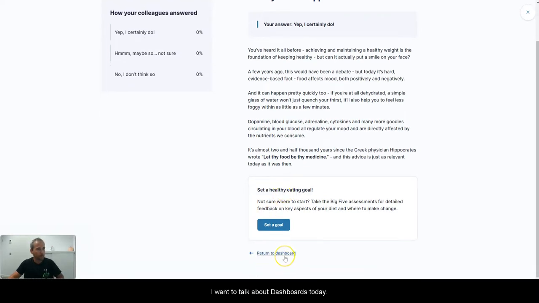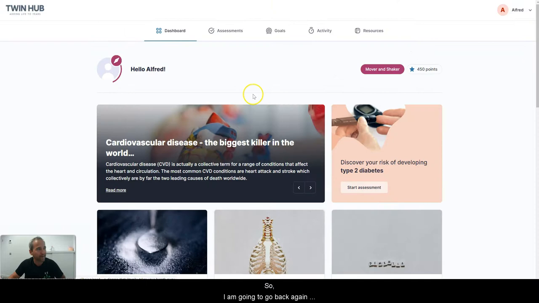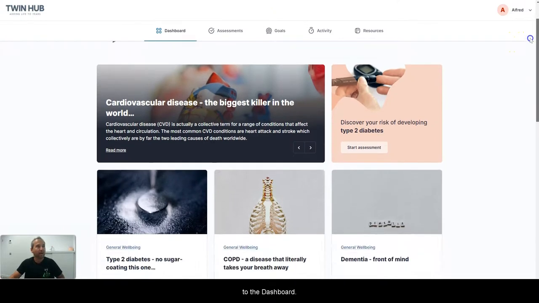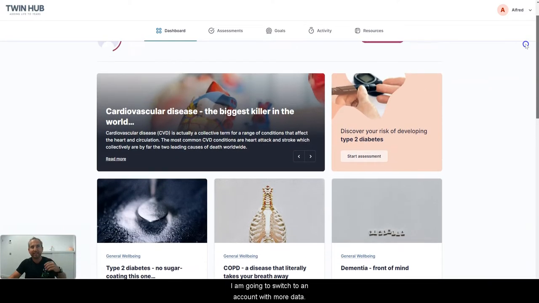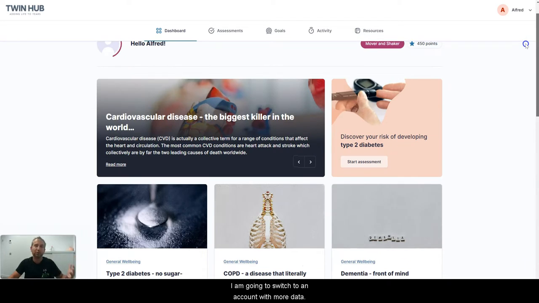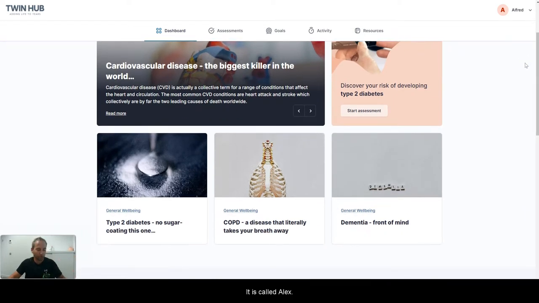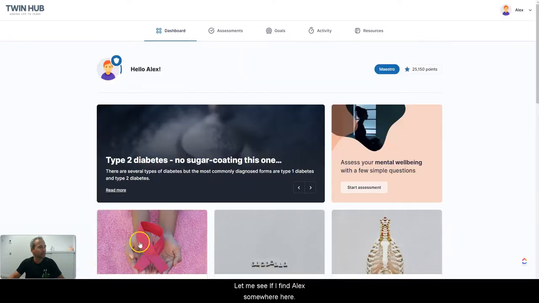So I want to talk about the dashboard today. So I'm going to go back again to the dashboard. What I will do now, because we don't have enough data, it's a new user with Alfred, I'm going to switch to an account with more data. It's called Alex. So let me see if I find Alex somewhere here. Alex, are you around? Alex.